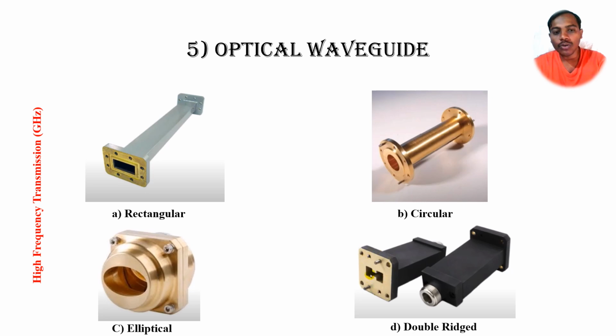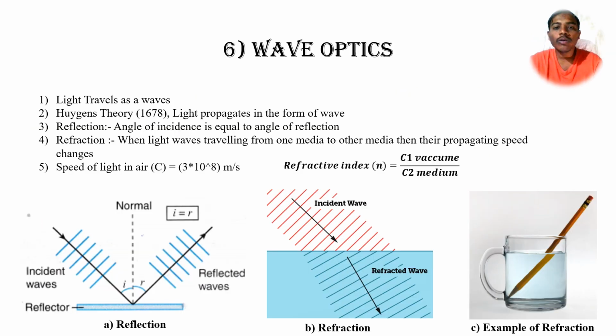All the waveguides have their own advantages, while on the other hand some people assume that light can behave as a wave. In the 17th century, Huygens for the first time proposed that light can behave like a wave, and these things we can study by using reflection and refraction.